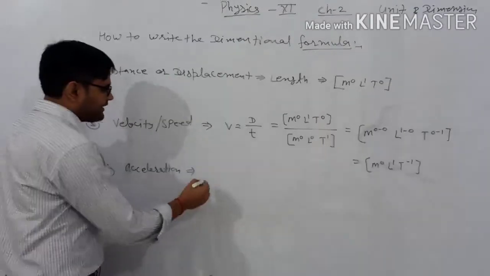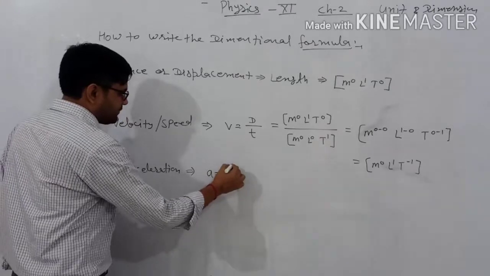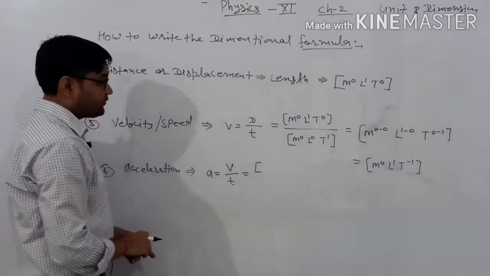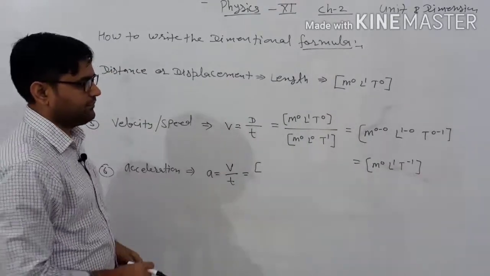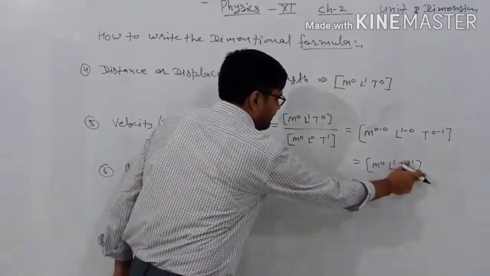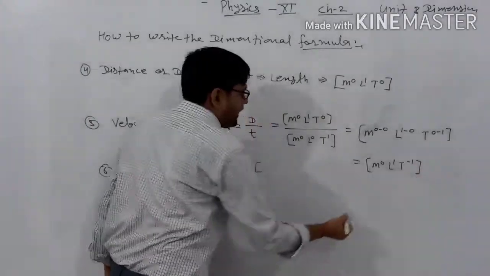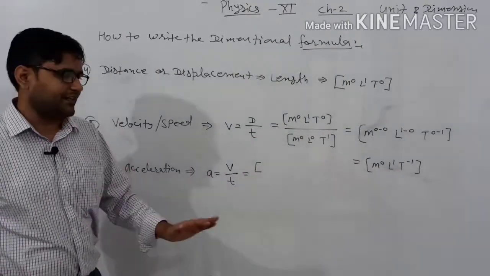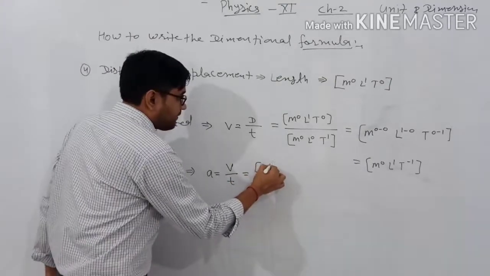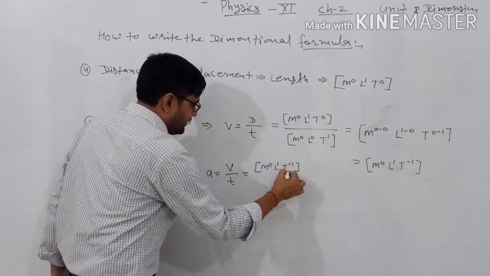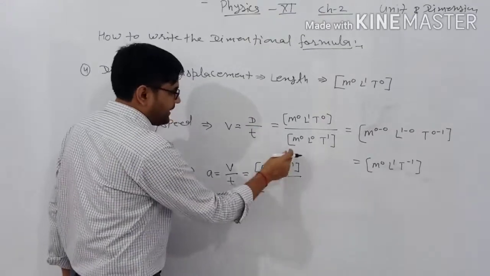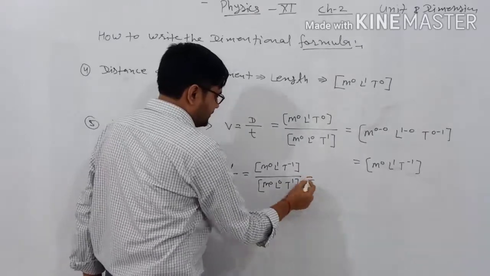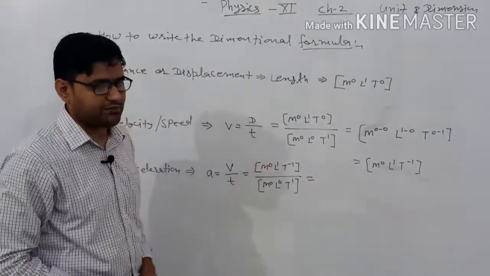It means again we are having the formulations of the acceleration. It is to be in terms of the velocity upon time. We are having the dimensional formula for the velocity. There is no need to write down the velocity in terms of the distance upon time, because we are already to be having the dimensional formula for the velocity. Okay, आपके पास already velocity के लिए dimensional formula है, तो अपन को जरूरत नहीं है. That's why we are considering in terms of the m naught L1 T minus 1 divided by again time, the same dimensional formula of the time, m naught L naught T1. Again, after solving, there is the division in between the two dimensional formulas.